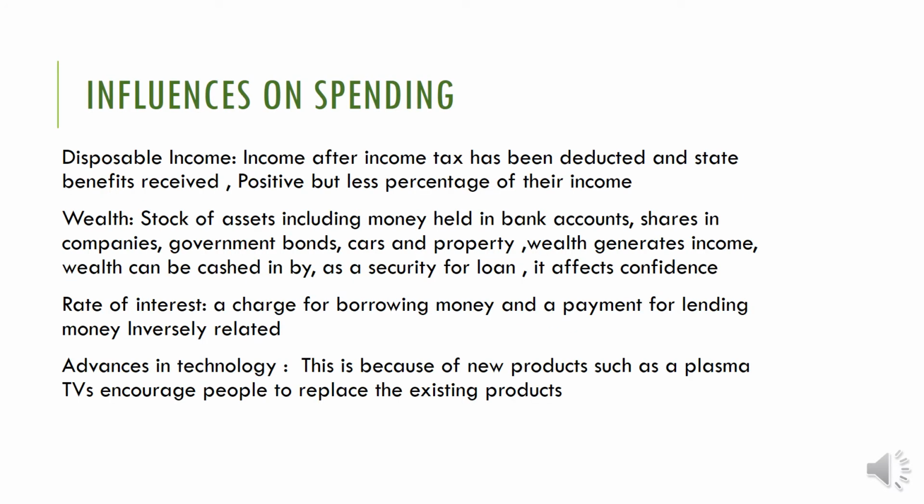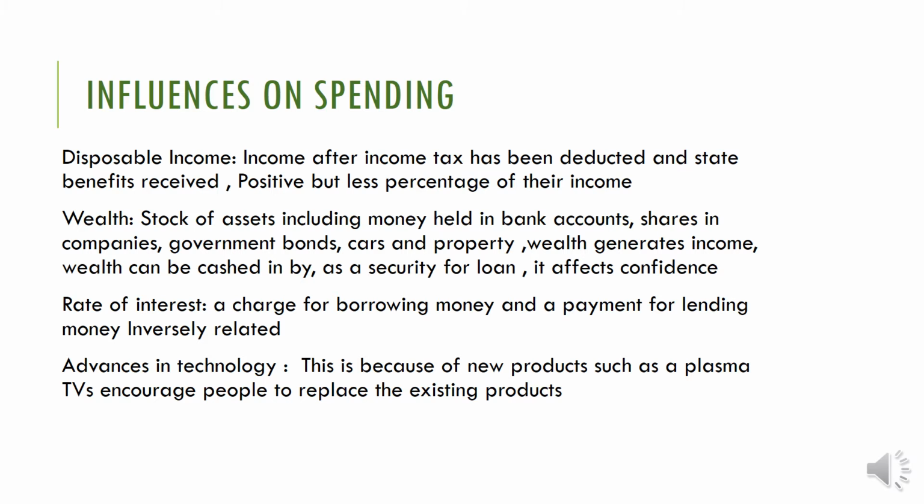Influences on spending. This is the most important portion when you are discussing this particular topic. What are the factors that influence your spending or your expenditure? First one, the disposable income. Disposable income means income after paying taxes, plus the state benefits you receive, which you have to add. So total income you received minus the tax you have paid gives you disposable income. That means the income available for spending.